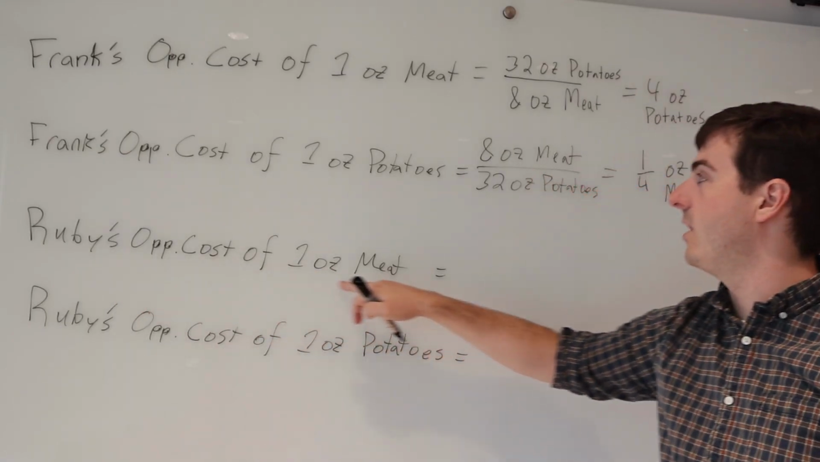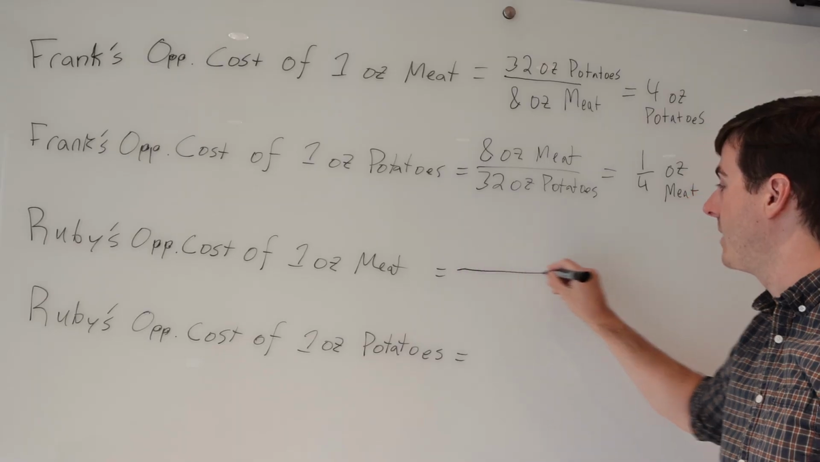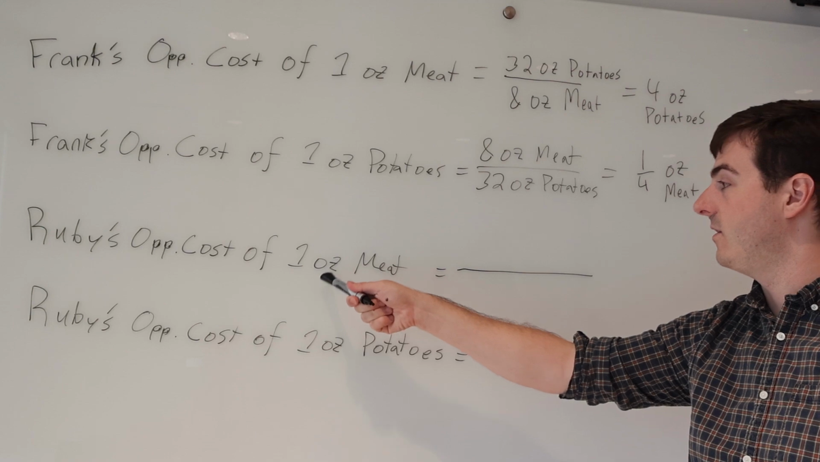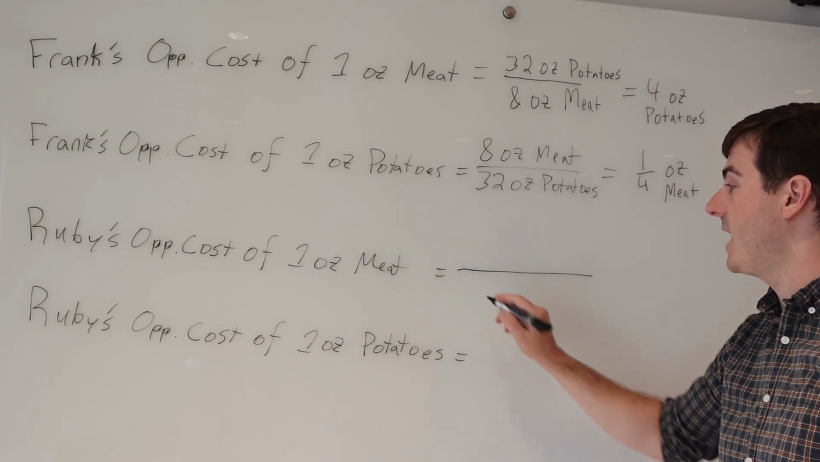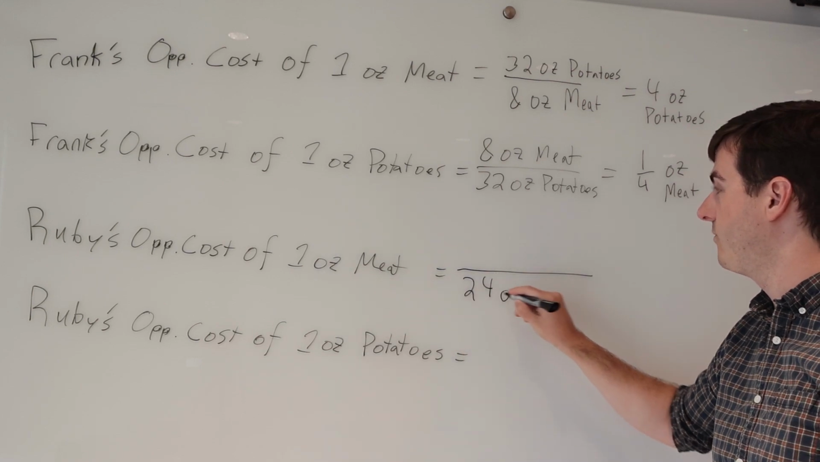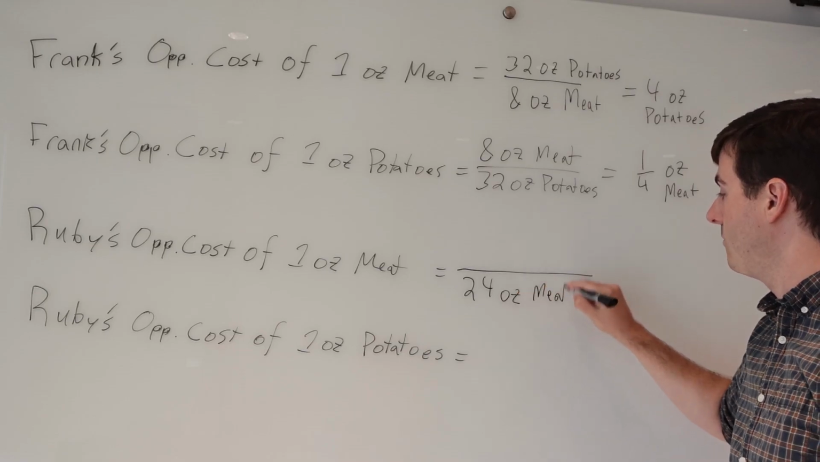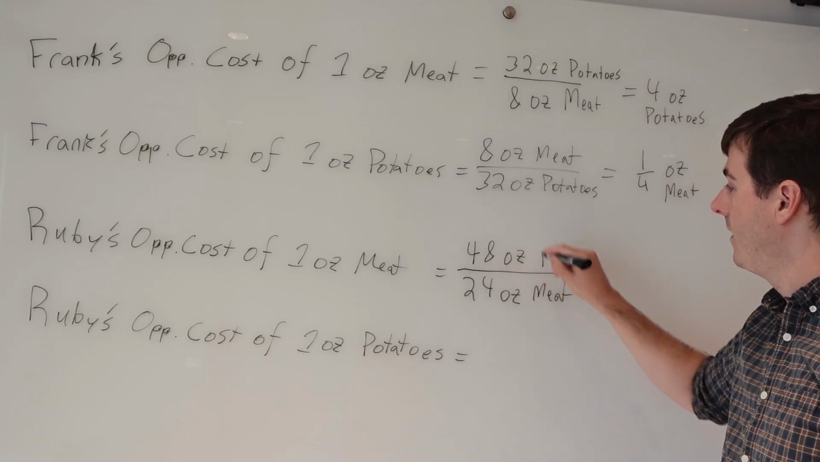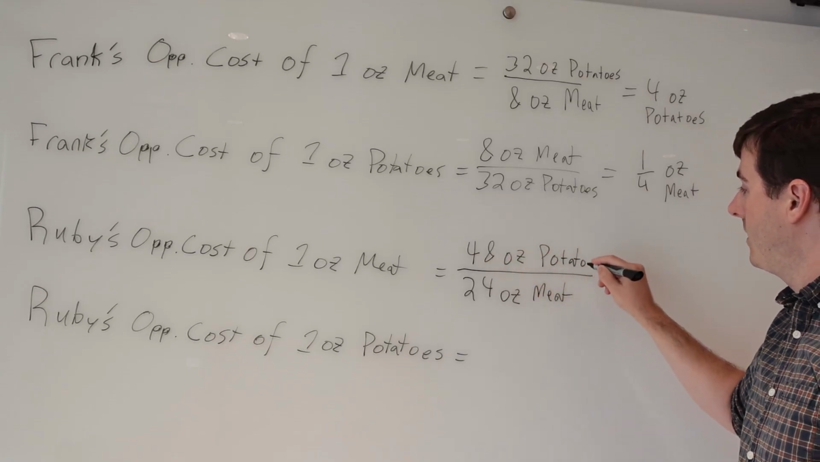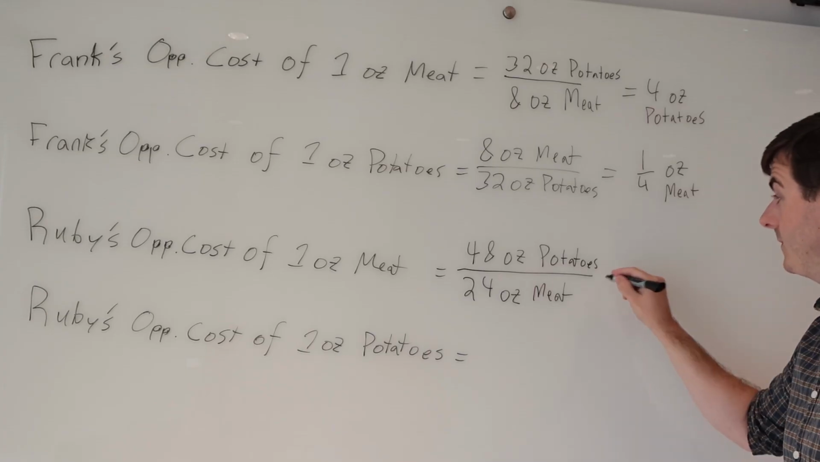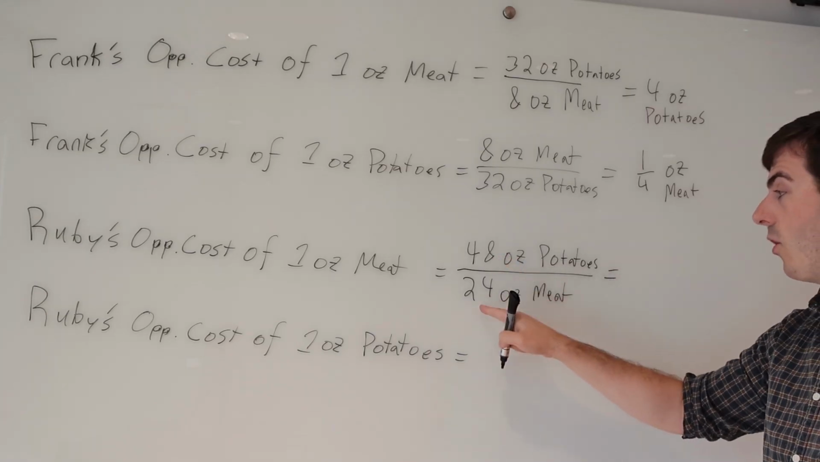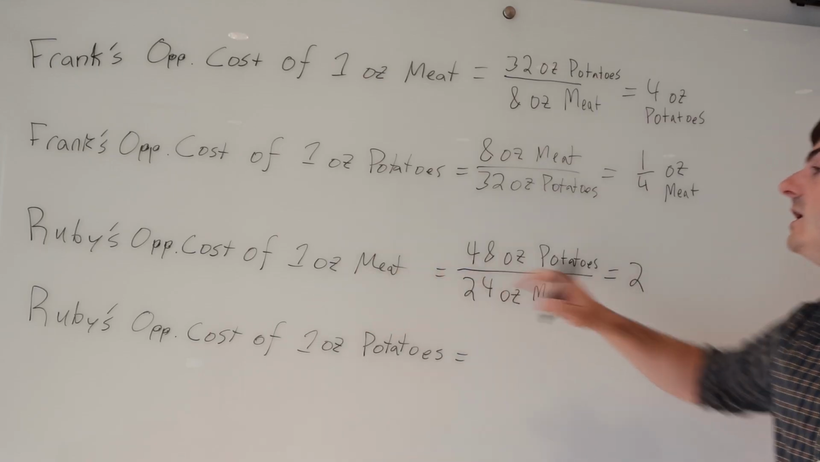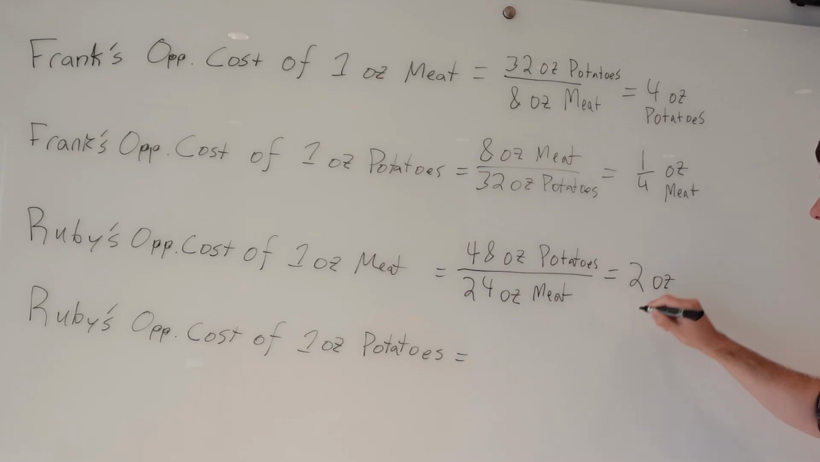Ruby's opportunity cost of 1 ounce of meat is next. Again, we're going to set up a fraction. We want the most meat she can make. If this is what we're solving for, we want that on the bottom. The most meat she can make is 24 ounces of meat. The most potatoes she can make is 48 ounces of potatoes. And we solve this. 48 over 24 is 2. 1 ounce of meat costs Ruby 2 ounces of potatoes.